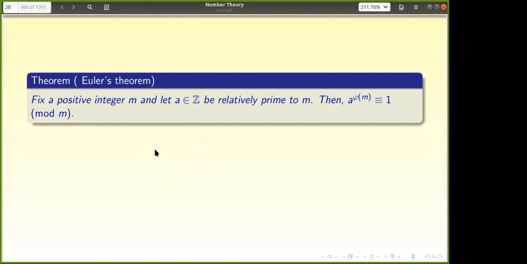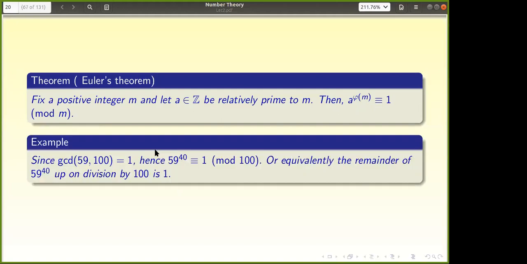See, the main part is the proof, which is the same as Fermat's little theorem. Before going to the proof, I have given one example here. GCD of 59 comma 100 is 1. So 59 power 40 is congruent to 1 mod 100. You see the beauty: 59 power 40 will give remainder 1 if I divide by 100. Another way, it is telling that the last 2 digits are 0 1, right? The remainder is actually the last 2 digits when you divide the number. There are different ways to see that.